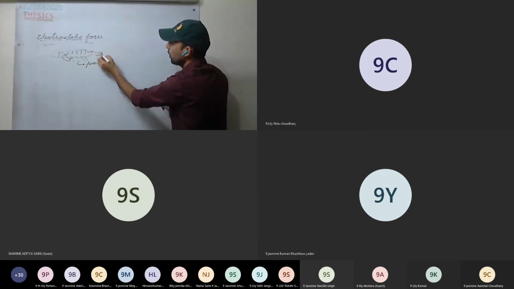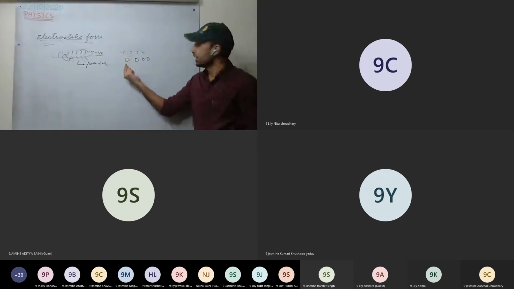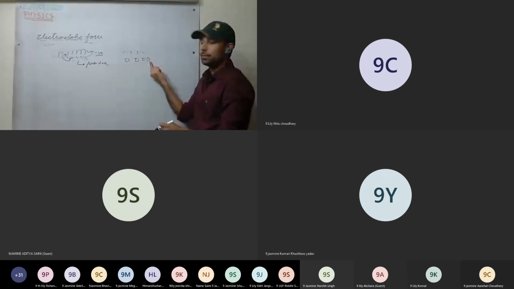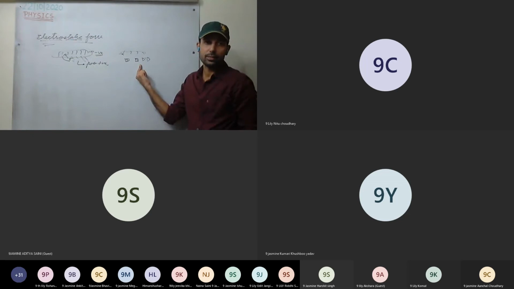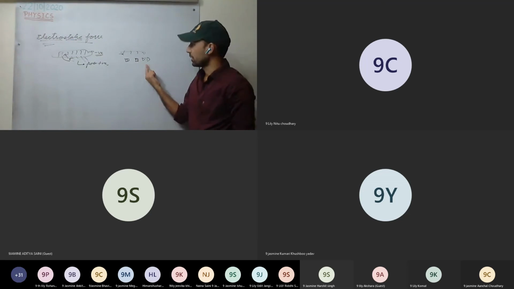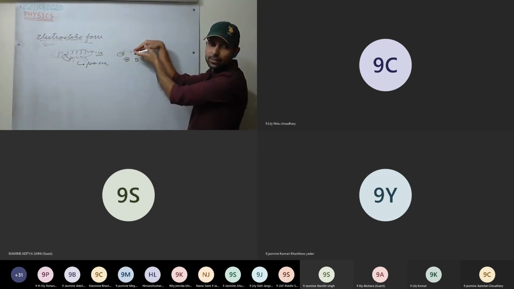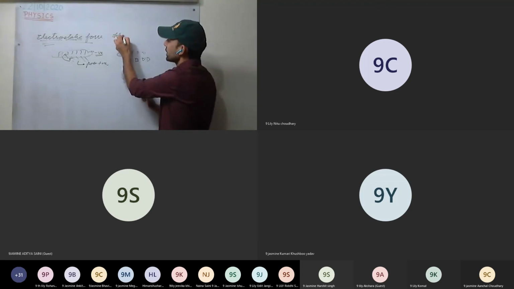Or you do one thing: after rubbing the comb, bring the comb near pieces of paper. What will happen? The pieces of paper were neutral. But as you bring the comb near the pieces of paper, charge will be induced in the paper. So on this near side, positive charge will be induced, and on the farther end, negative charge. This as well we have discussed last year. Now, since there are negative and positive charges here, they get attracted. This is electrostatic force.